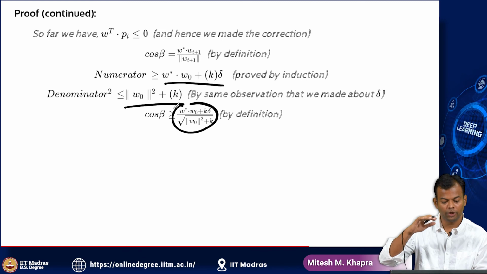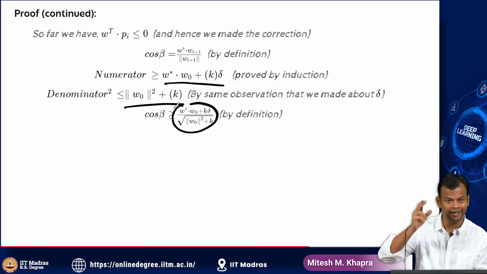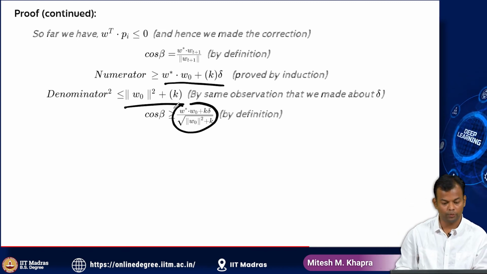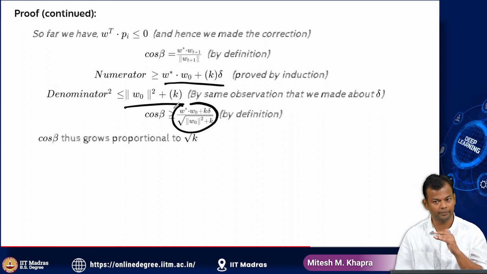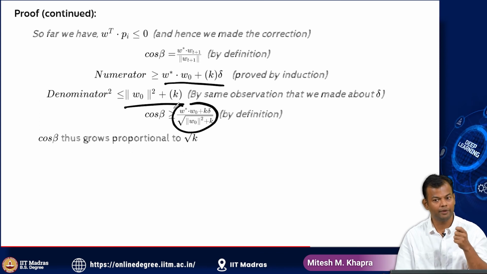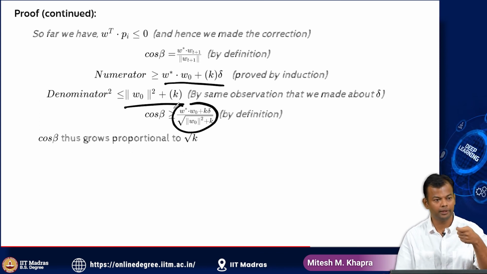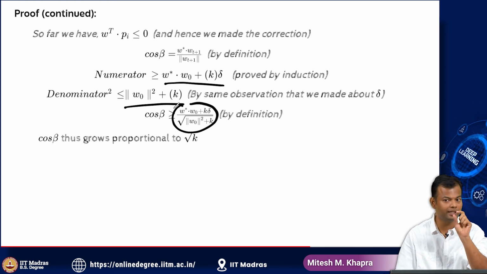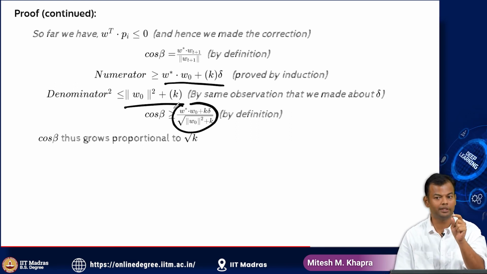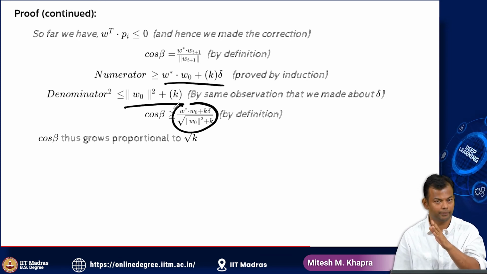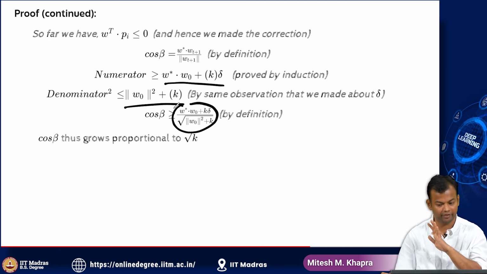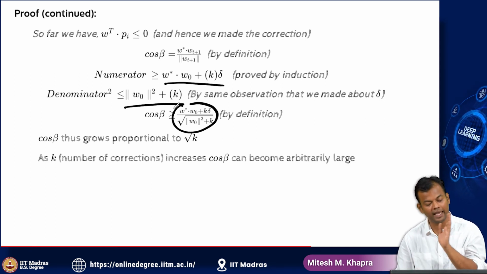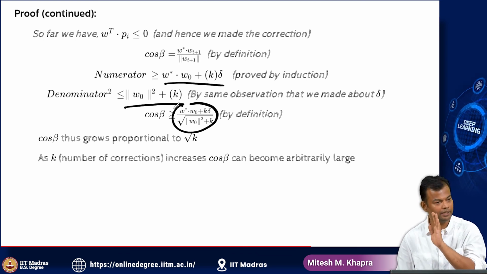So now here you have a k in the numerator and a square root of k in the denominator. Which means I can roughly say this cos beta grows proportional to square root of k. And what is k? k was the number of times I have updated my weight vector. And this is the quantity that I wanted to handle. This is the quantity that I wanted to show was finite. I wanted to show that k cannot tend to infinity. Now cos beta is going to grow proportional to square root of k. So as k increases, cos beta will increase.